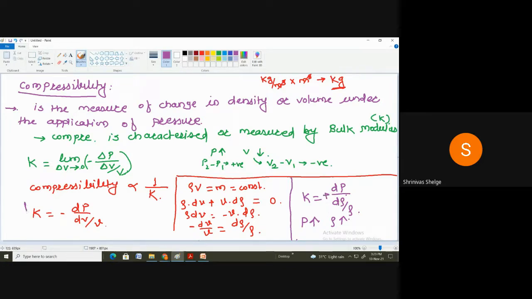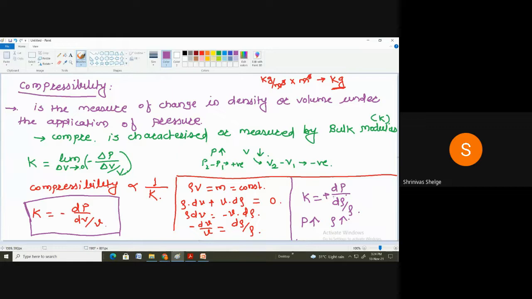But if we want to define the bulk modulus in terms of change in volume, we have to put a minus sign. When we define the bulk modulus in terms of mass density, we put a positive sign. Correct? So this is the compressibility.